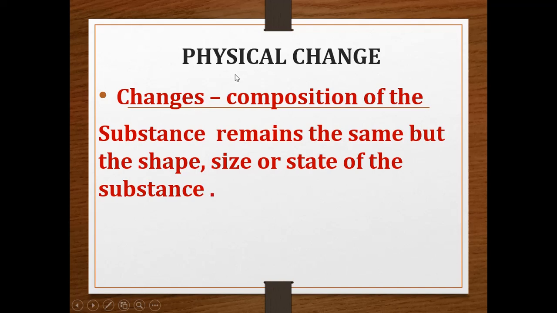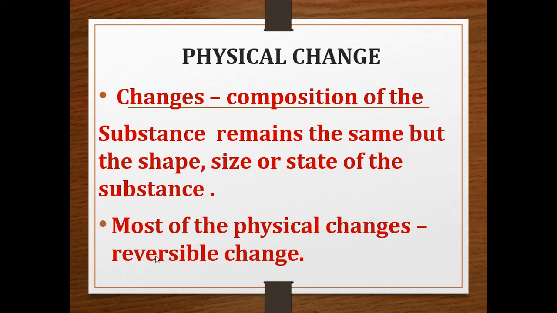So physical means there will be a change in the shape or size or state of the substance. It is called physical change.